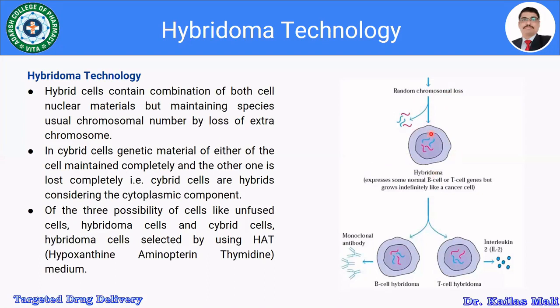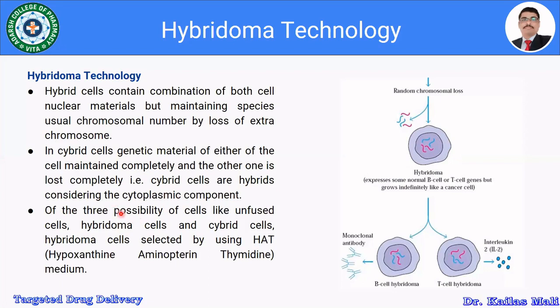The hybrid cell contains a combination of both cells' nuclear material but maintains the species' usual chromosomal number by loss of extra chromosomes. In the hybrid cells, the genetic material of either cell is maintained completely and the other one is lost completely. Hybrid cells are hybrid considering the cytoplasmic component.